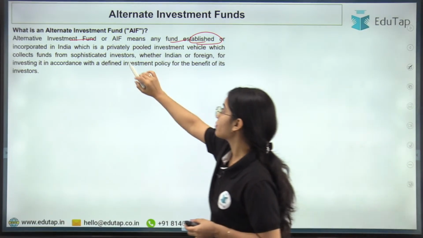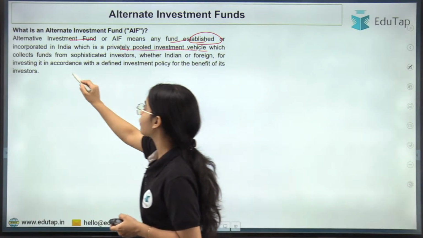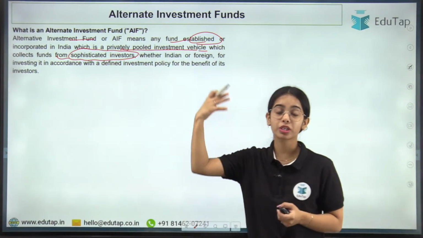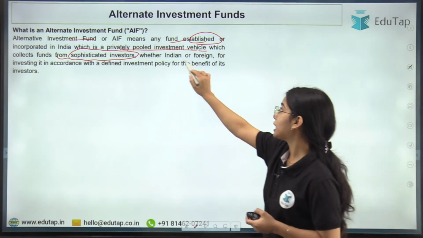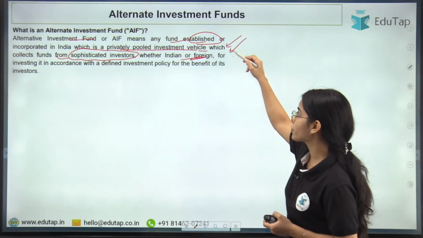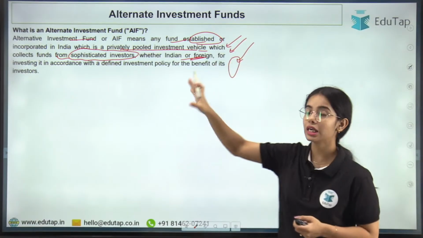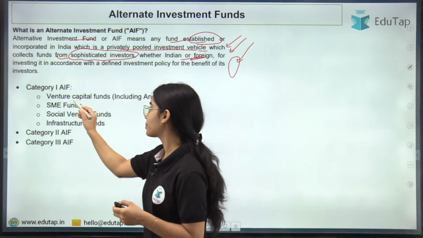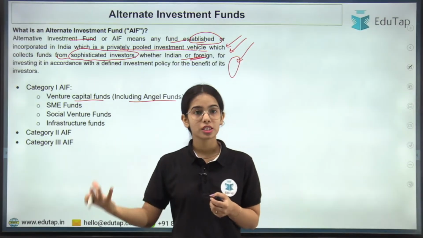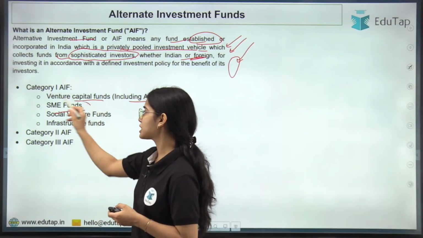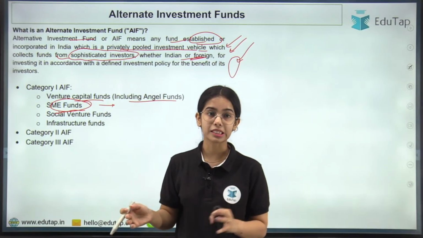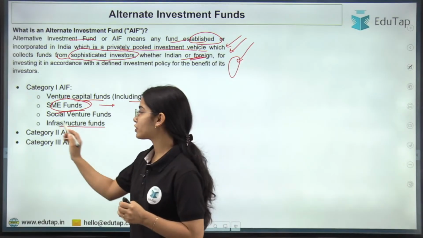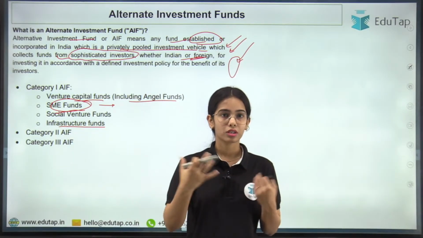It is a privately pooled investment vehicle which collects funds from sophisticated investors, the big investors, high net worth individuals and big entities, whether Indian or foreign. Then they invest the funds in different areas. Category I alternative investment funds are the venture capital funds, angel funds that invest in startups, small and medium funds that invest in small and medium enterprises, social venture funds that invest in social enterprises, and infrastructure funds that invest in infrastructure companies.